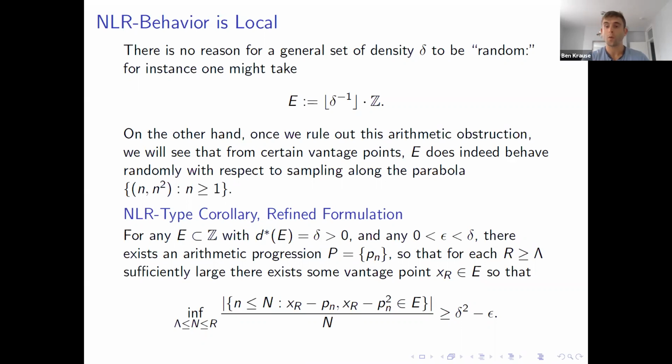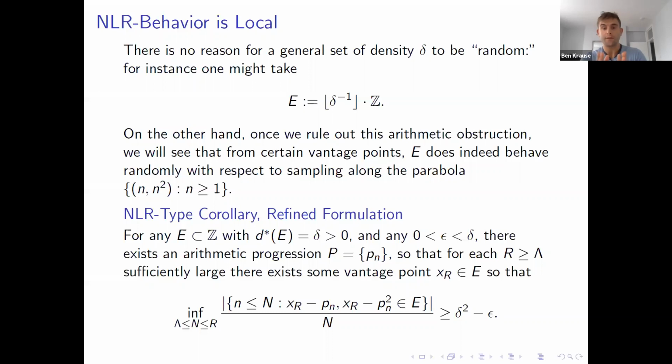The conclusion is that once you pass to an arithmetic progression, for all large times, there exists a single vantage point, x_r, so that the percentage of the first n terms of my arithmetic progression, so that x_r minus pn and x_r minus pn squared both live in my set, is greater than delta squared minus epsilon.